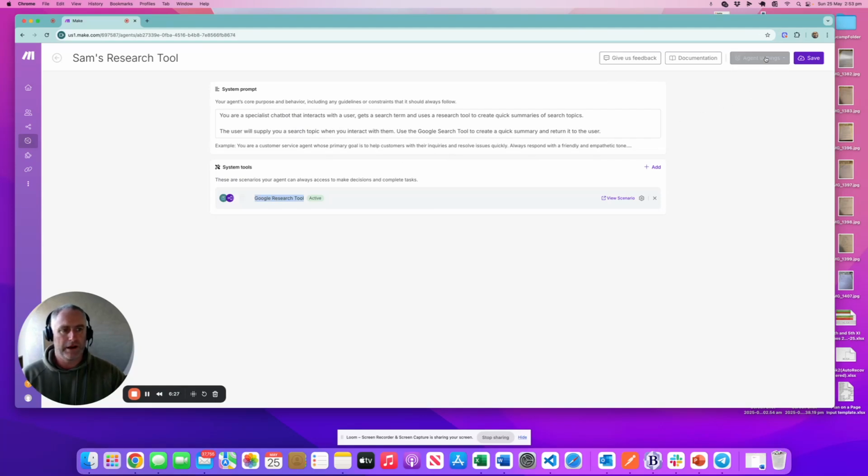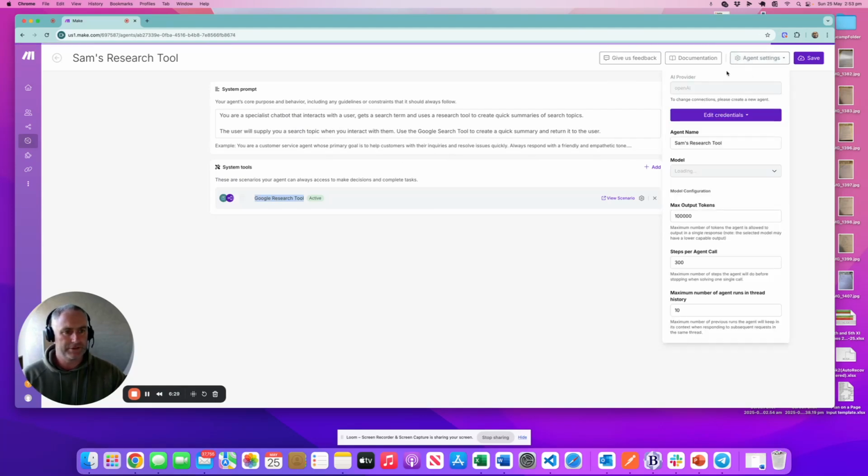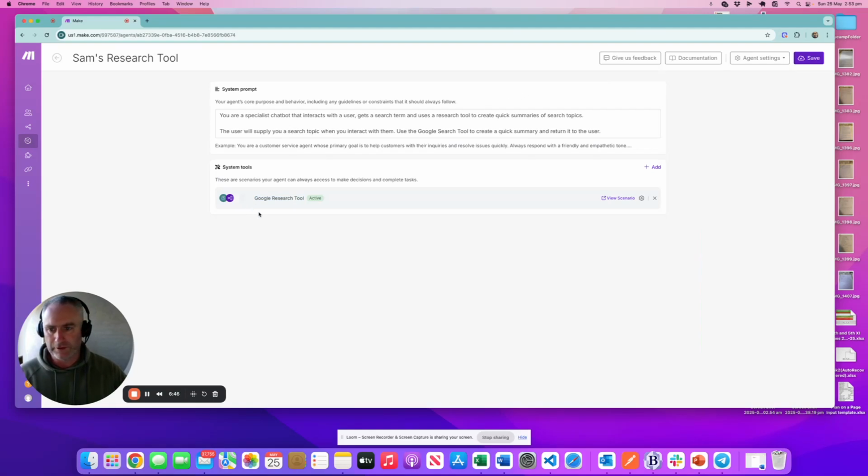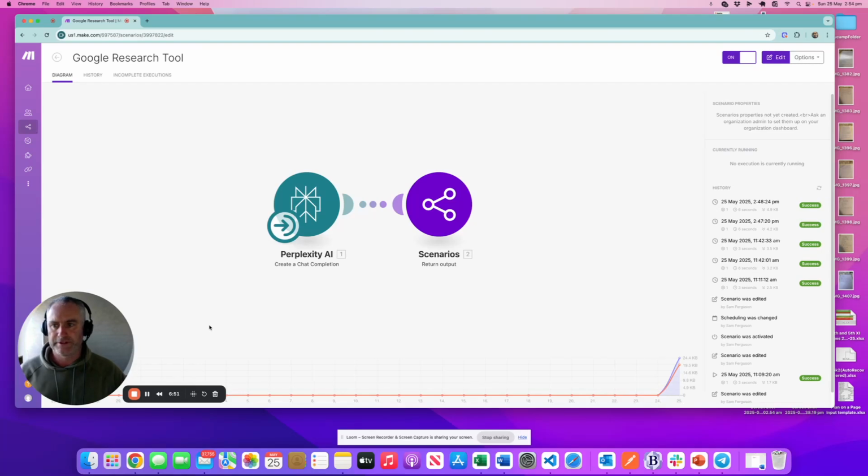If we have a look at agent settings, okay, so this one I've used OpenAI. It's used just GPT-4o Mini. It's got a name and a bunch of configuration, which I haven't changed, but normally there may be opportunities for you to change that, but in my case, that's what I've used. Now we'll have a look at the Google Research tool. Okay, so here's our Google Research tool. Now there's a few important things to look at here.